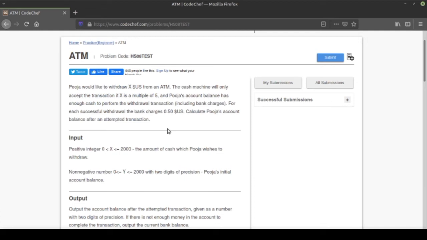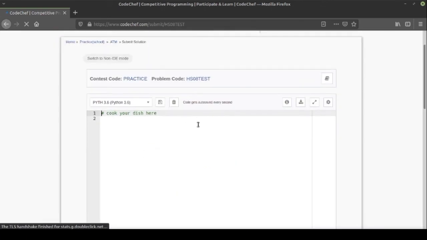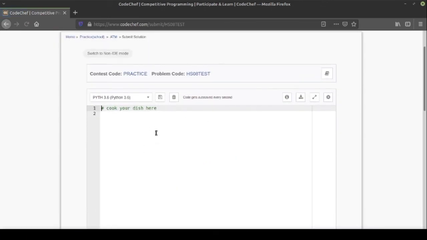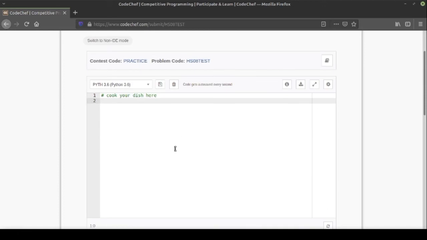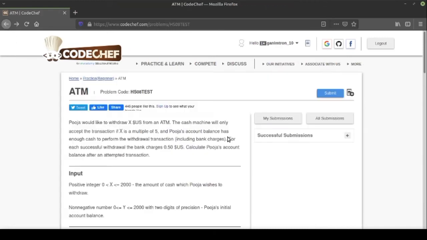There are 2 ways you can code. The first is directly going to submit, where you will get an online IDE prepared by CodeChef. You can directly use the online IDE of CodeChef to program and test, or you can use an offline text editor of your choice, do the same, then copy paste here and test out the test cases. I would prefer the second way.